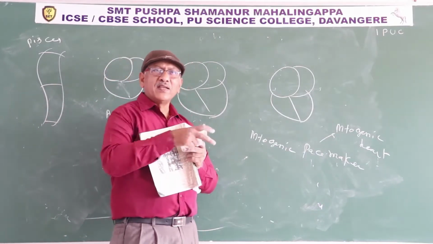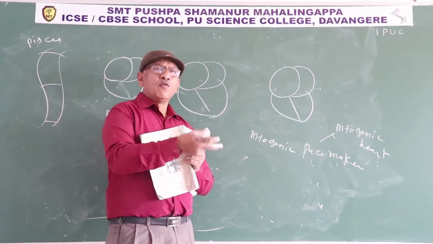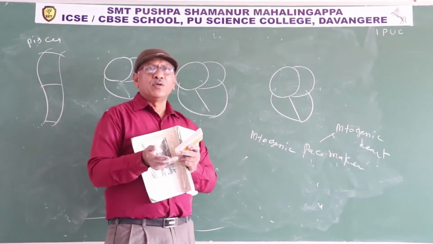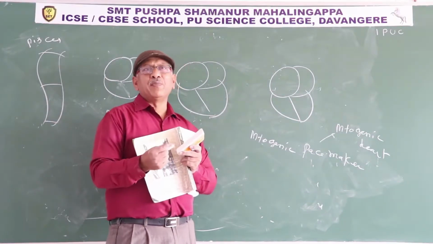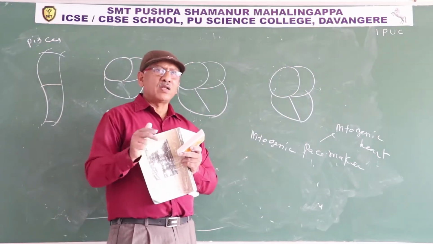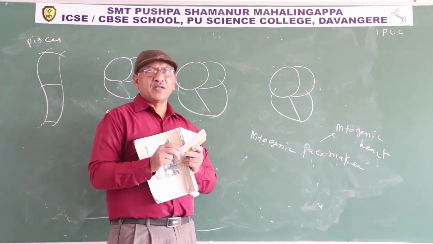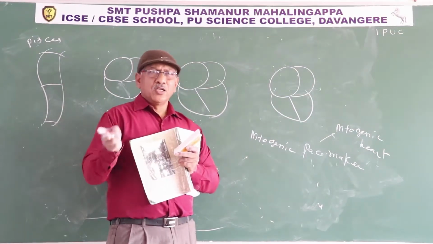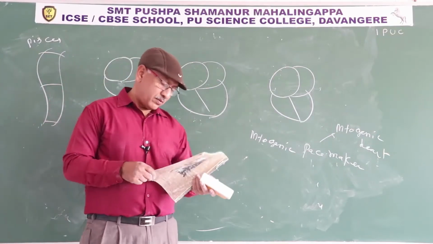Atrioventricular node acts as a relay station. It receives the wave of contraction from the SA node. Later it transfers the wave of contraction to the AV bundle. The AV bundle spreads the wave of contraction all over the ventricles. So the AV node acts as a relay station and the muscle bundle spreads the wave of contraction all over the ventricles.